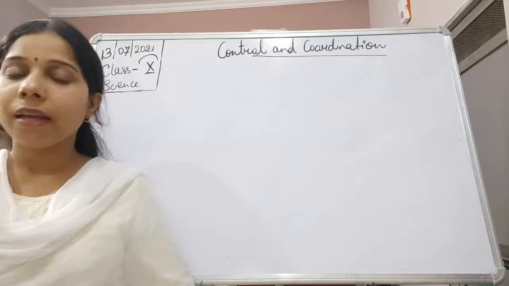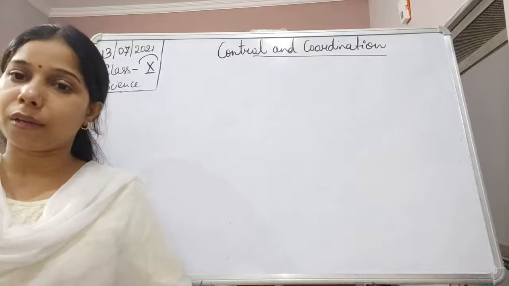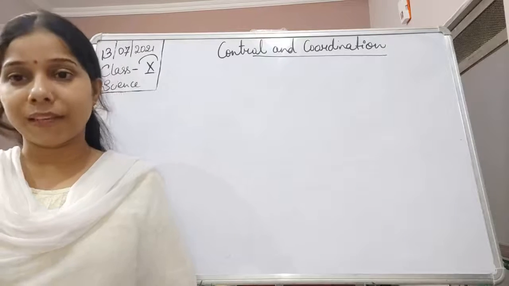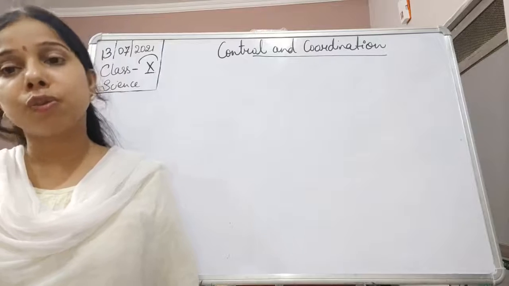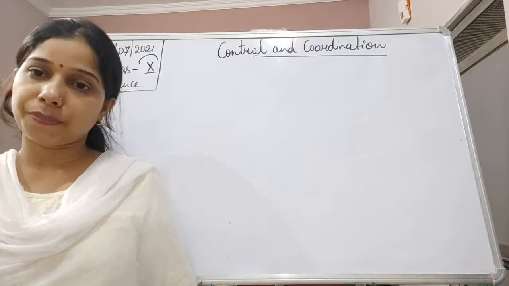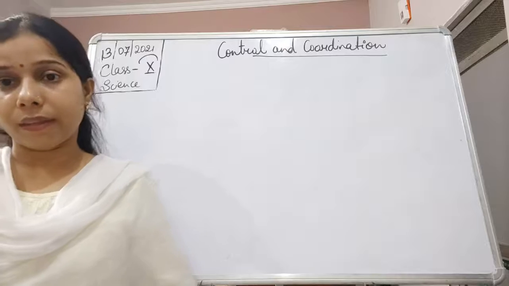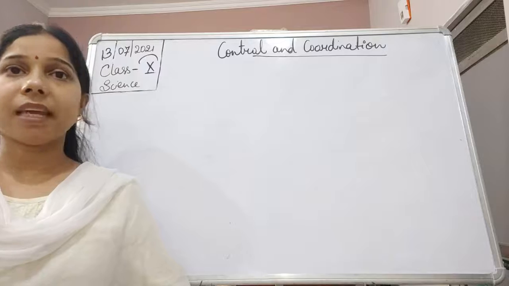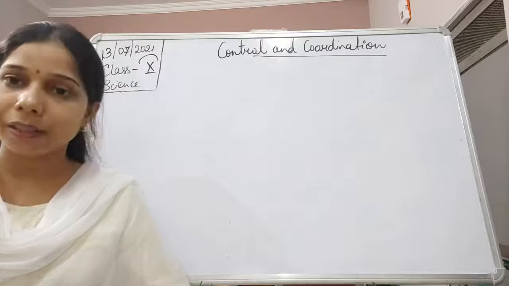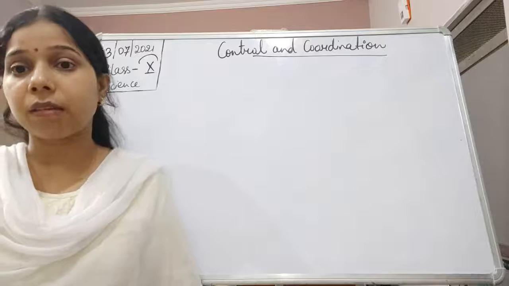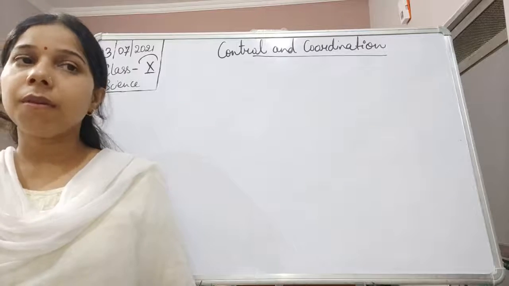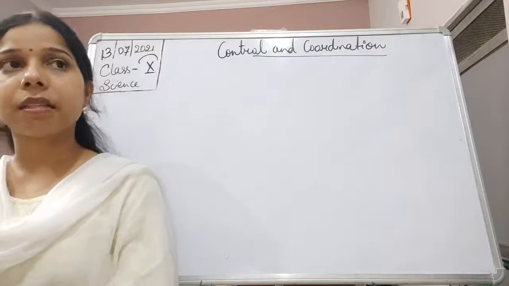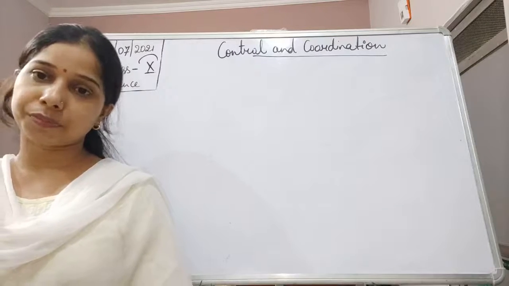Talking about the neuron, there are three different types of neurons. First one is the sensory neuron. This is a neuron which takes the information from the sense organ to the brain and the spinal cord. Then the motor neuron is there. This is also a kind of neuron which takes the information from the brain and spinal cord and reaches the effector, like the muscle cells, where the response can occur. That's why the muscle cells are also called effectors.